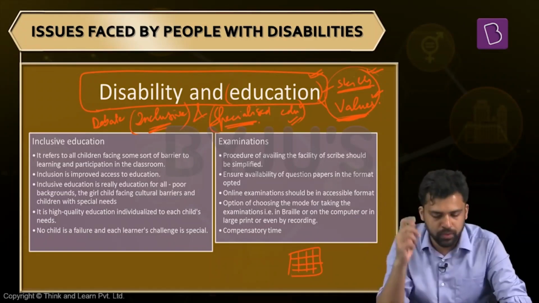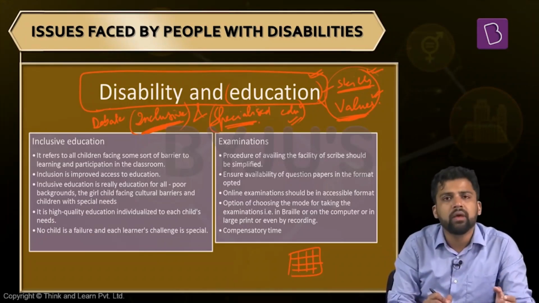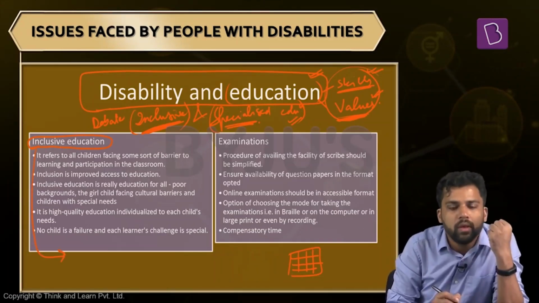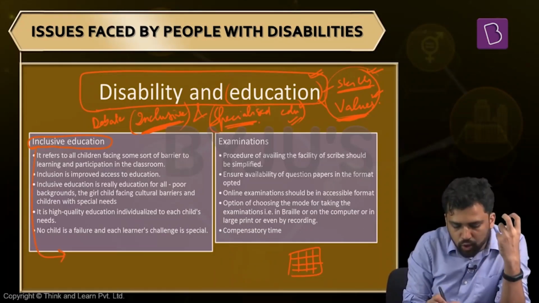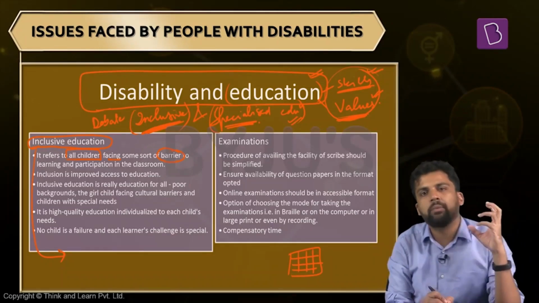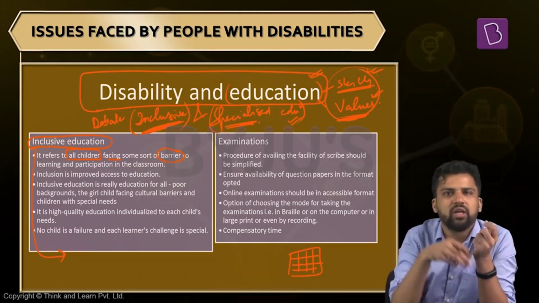Now, there is another point of view, the proponents of inclusive education. What do we mean by inclusive education? Now, the term itself, inclusive. Inclusive education means including everyone. This particular concept of inclusive education assumes certain things. It assumes that every child has some barrier to education. Each and every child, all children, they face some sort of barrier to learning. For example, there can be a girl child. A girl child might be facing some cultural barrier. Her parents or the society might be restricting her mobility. They don't want her to be educated.